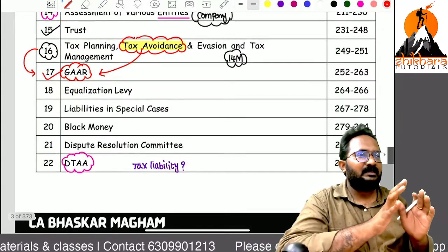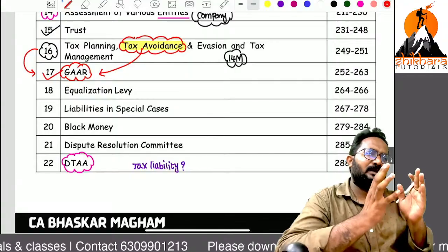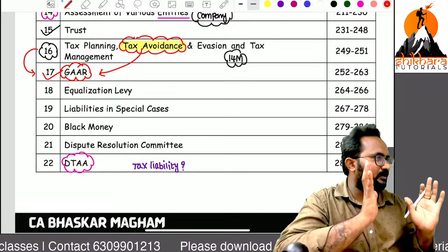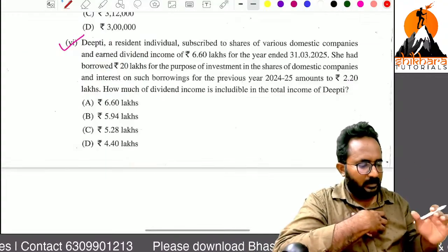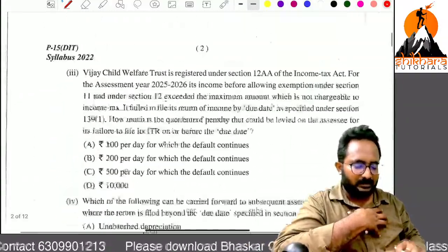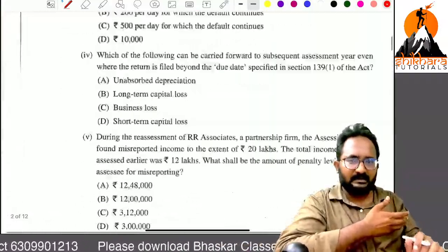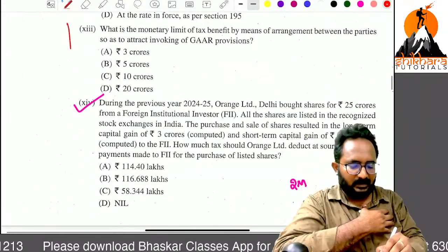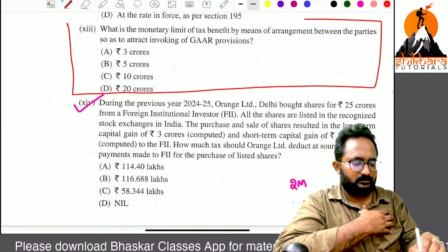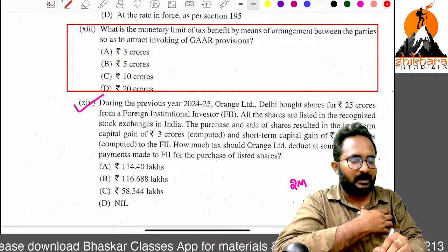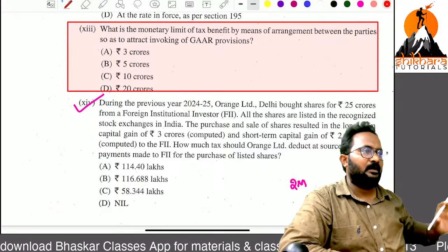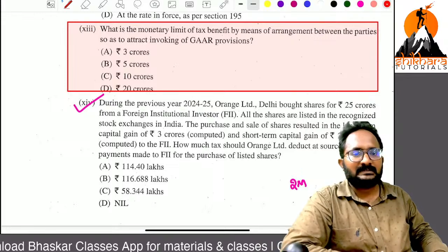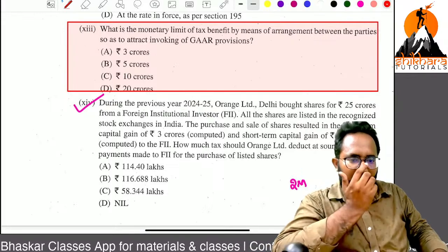sir, in the GAR chapter, we have only one MCQ. Repeatedly, they will give it. In our MCQ session also that is covered. So that is only given in that exam. Direct 2 marks MCQ, sir. Now you don't know that answer exactly, but after a few days you can easily pick up the answer for this MCQ straight away, if you prepared very well.